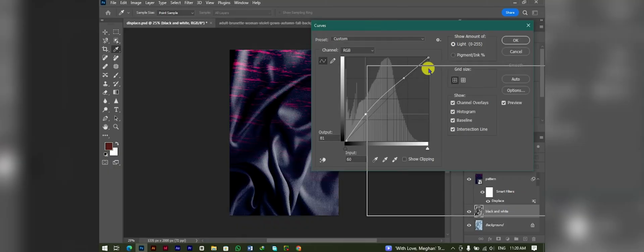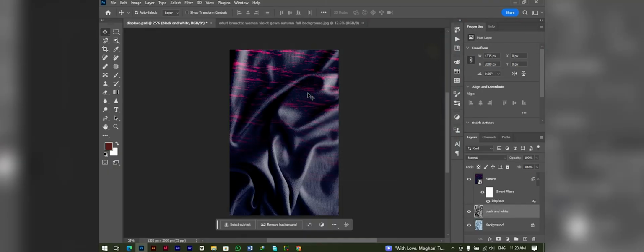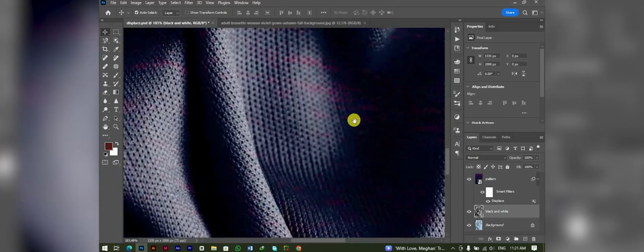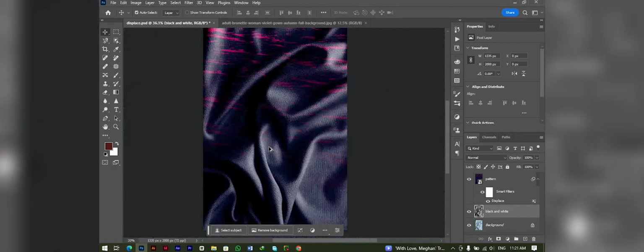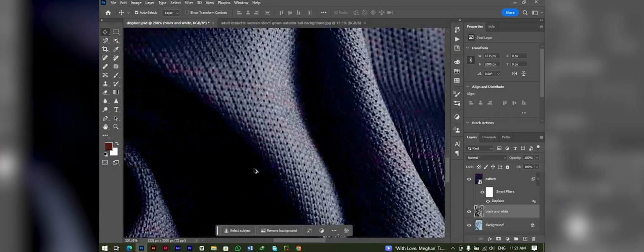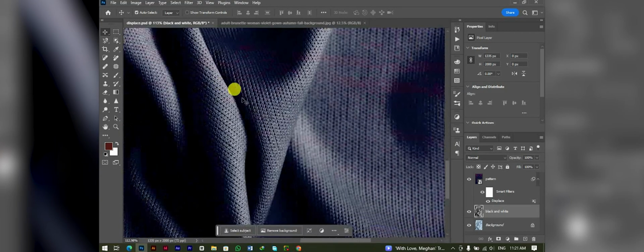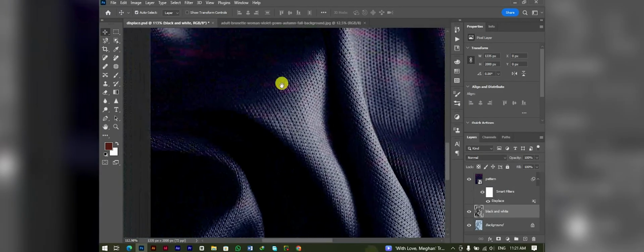In my case, I think this is pretty much good. And here you can see meticulously everything is applied perfectly. You can see the texture of the fabric and how harmonized and synchronized the design is with the fabric.